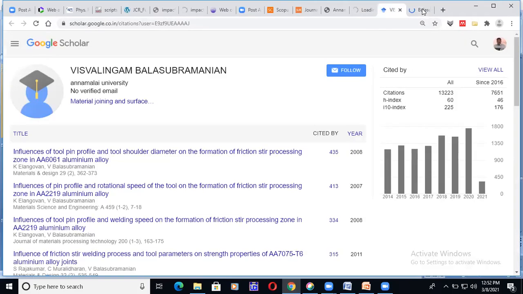Even if you want to check anybody's citation, you can just type Google Scholar citation of the name, for example Vigneshwaran. If Vigneshwaran has an account, it will show. Right? If you type Google Scholar citation of so-and-so name, it will show, if he has an account. If you type Google Scholar citation of Sadiq Basha, it will show my details. In such a way, anybody's citation can be seen on Google 24 hours.